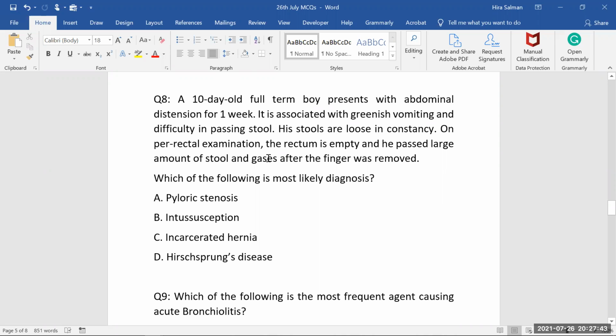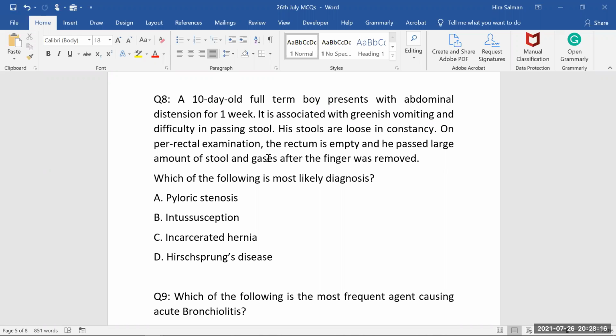So by introducing the finger, we are actually stimulating the parasympathetic activity. And by stimulating the parasympathetic activity, the gut will become functional, and peristalsis is there, and all the fluid, all of the things which are inside will come out. So that is by inducing a peristaltic wave. By inducing a peristaltic wave, you see that the contents are coming out. But besides that, it's fully loaded inside. Something in the middle. It's not absolutely down, it's not absolutely up. So it must be a distal bowel.